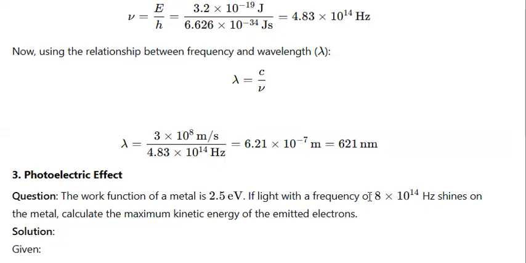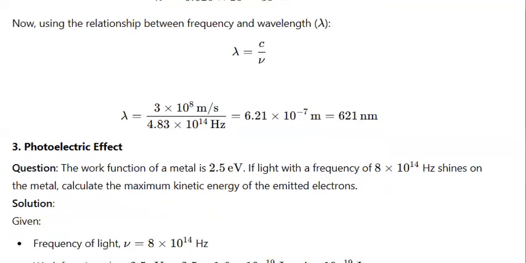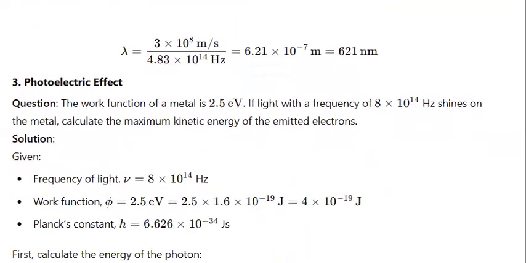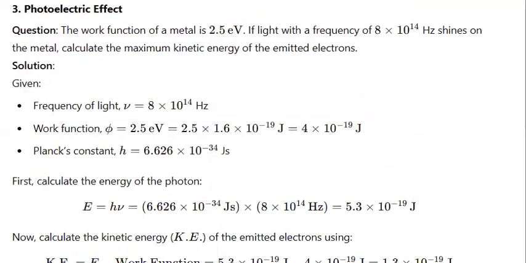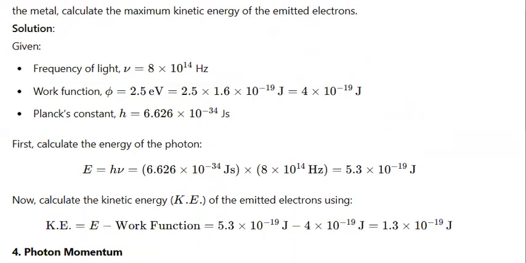They've also given us the frequency of the light, which is 8 times 10 to the power 14 hertz. So in order to calculate the maximum kinetic energy of the electrons, we plug in the values E equals hv, where h is Planck's constant. Over here, h is 6.6 times 10 raised to power minus 34 joule seconds, and the frequency is 8 times 10 to the power 14, and we get the photon energy.